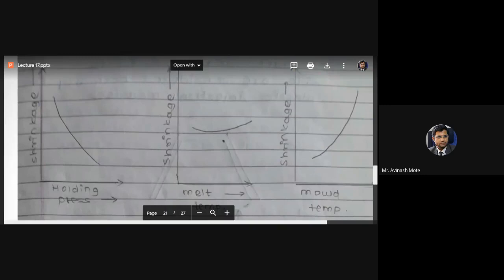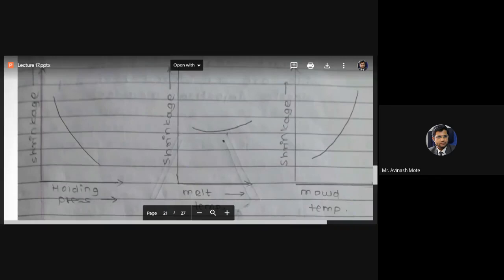So there is going to be less temperature difference. Less temperature difference will cause less heat transfer rate. Less heat transfer rate means again the material will get ample time to solidify, and with proper time to solidify, it will have more shrinkage.